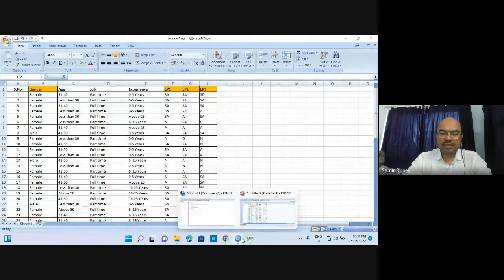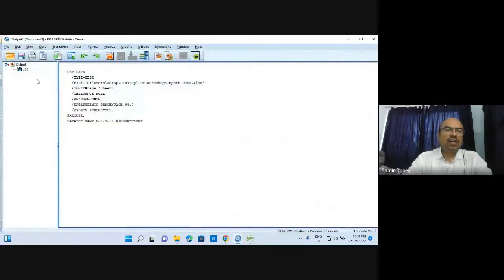Here it is. Whatever action you take, every time you log in, a log detail is being created. Whatever action you take here in the data file, each and everything shall be recorded in the second file, the action file, or you can say the SPSS Viewer file. So this file is also being created. This is the output file as well. Whatever output or action you take, the output shall also be displayed over here.